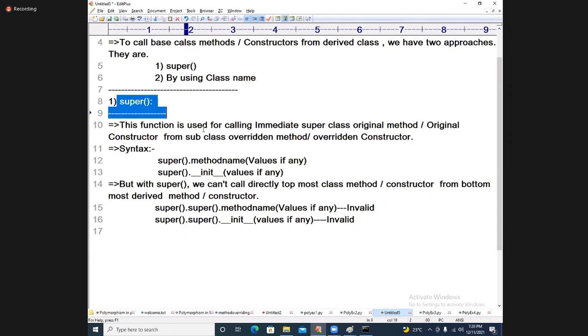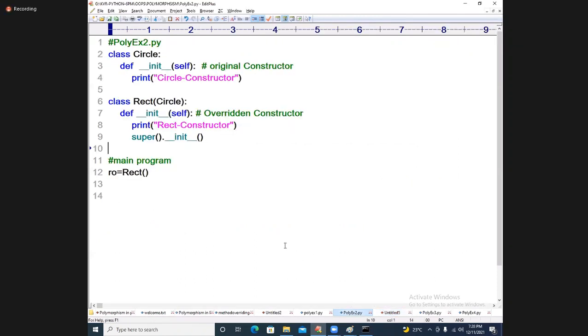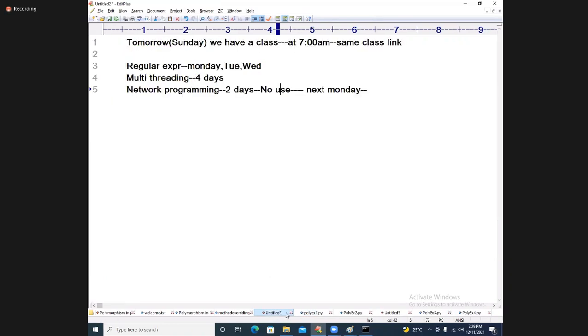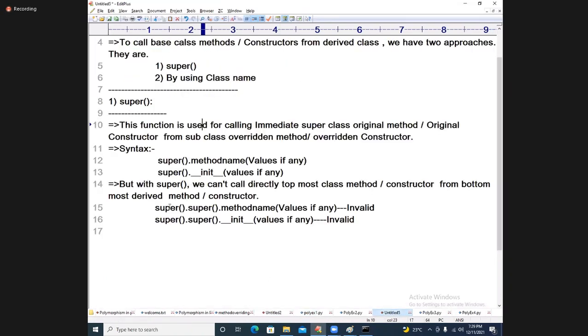Okay, super function we understand. This is an example we also did. Super dot draw. See students, super dot draw. Here square is calling this, rectangle is calling this one. So it is not possible to call super dot draw. Then how do you do that? With the class name you need to take it. Let me complete this requirement by using this class name.